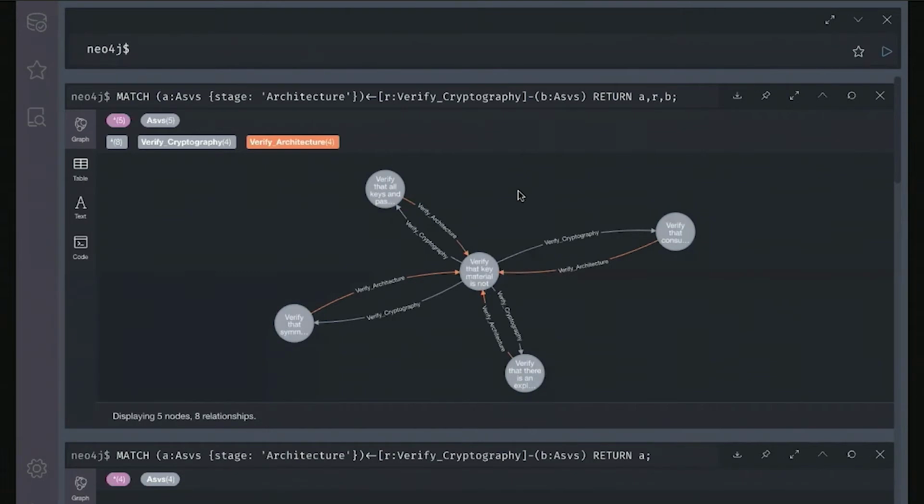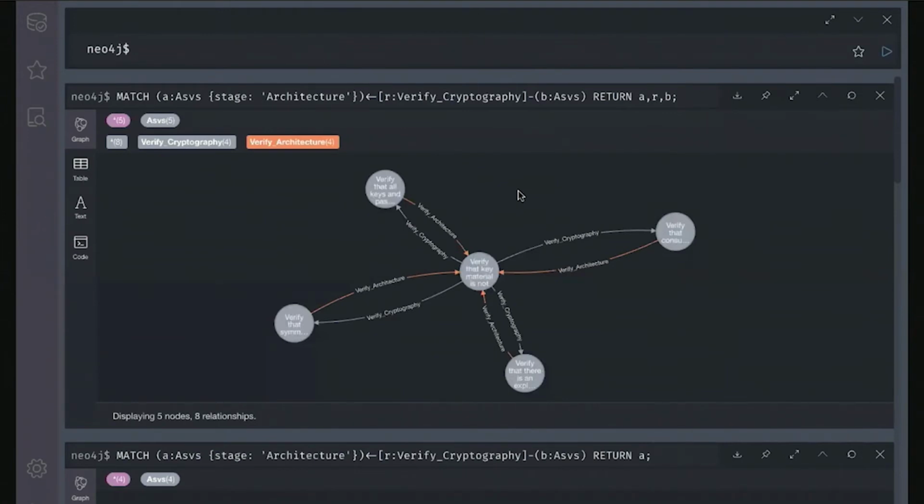So what we have just done is we have taken this flat file text data set, the ASVS checklist, and we have created some sort of a formal relationship saying, hey, if you're verifying cryptography, look at this item, or if you're anything but cryptography, but you want to verify it in a stage that is architecture, here is the relationship. So we have established some sort of a formal relationship.